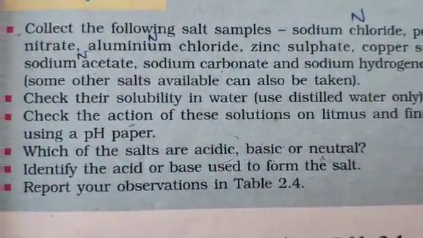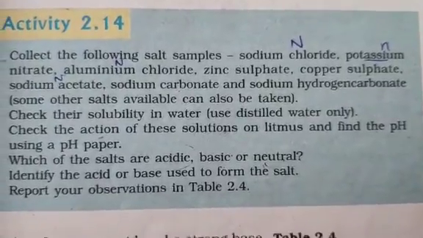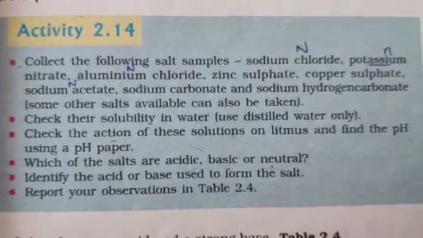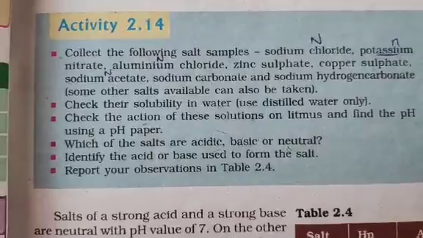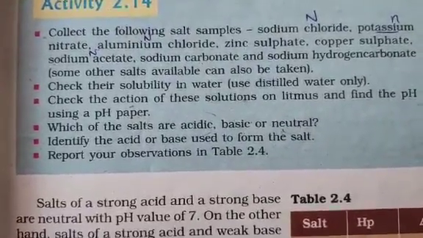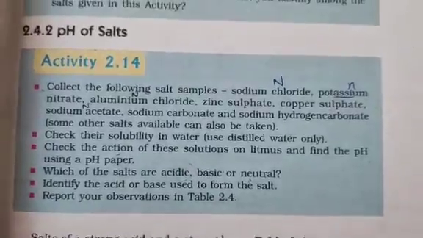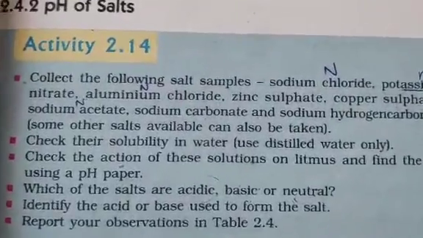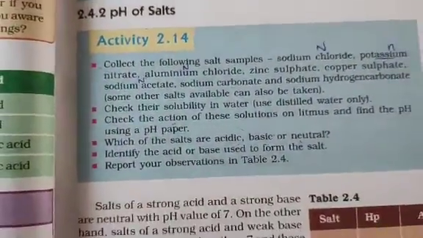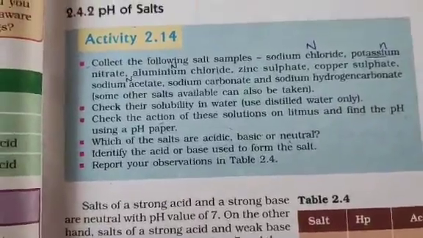Clear about it? You can check it with the help of a litmus paper or with the pH paper. Litmus paper will turn blue to red or red to blue, but pH paper will have a shade card. Isn't it? Color shade card. Remember, in the previous video I gave you that picture. So you match the color shade card and then you are able to know whether it is acidic or basic.